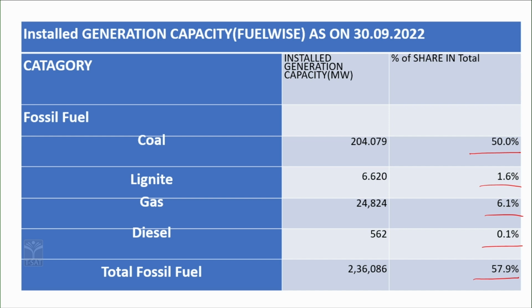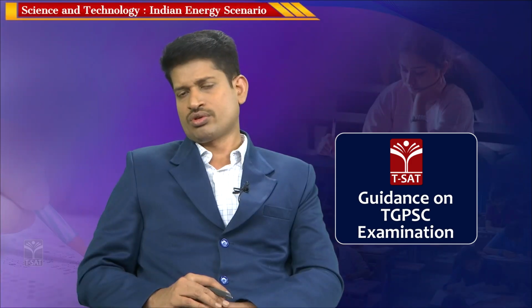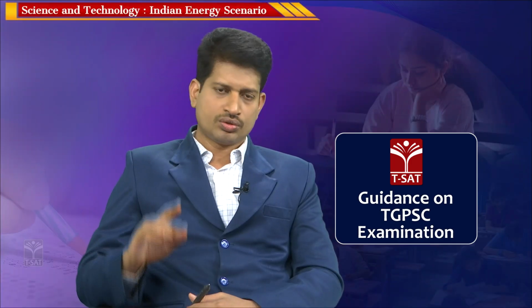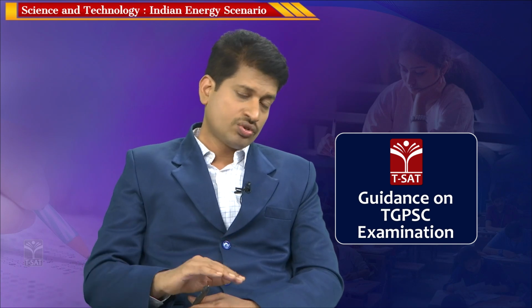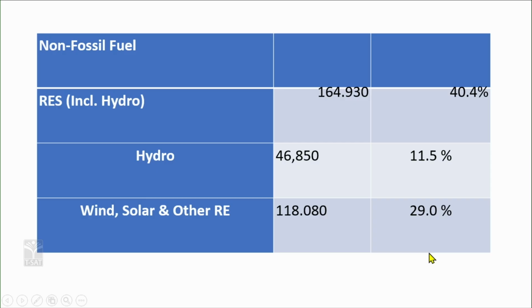Almost all the dependence on fossil fuel is 60%, which is a very bad scenario when compared with sustainable development, or in terms of pollution or global warming. This is the scenario in India where we need to transform a lot to a renewable source which is sustainable. So, the previous one is percentage in terms of fossil fuels. Here is the scenario in terms of non-fossil fuels.